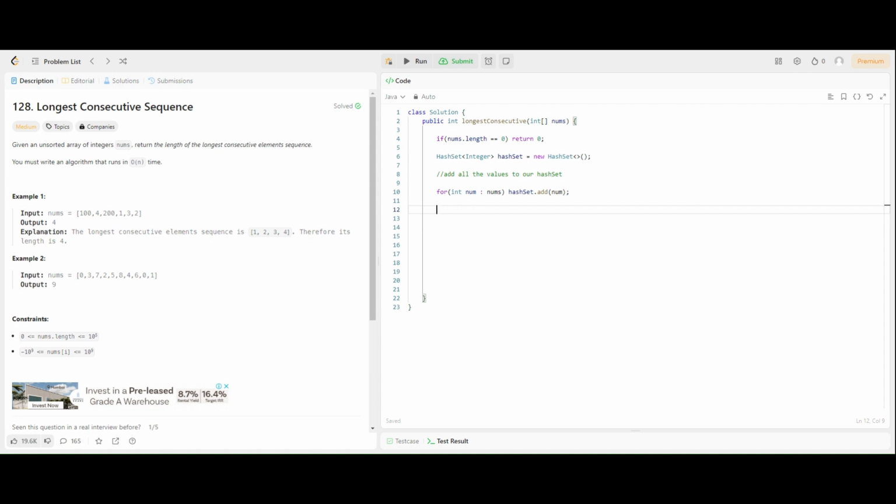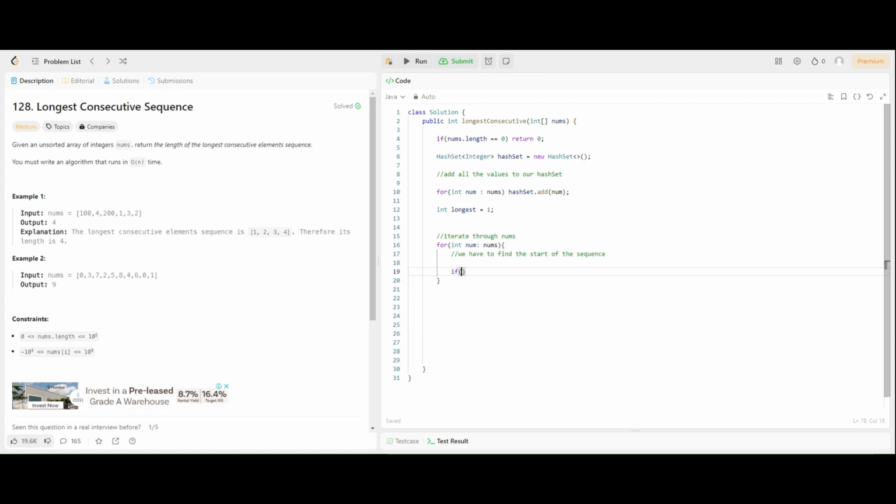Okay, that was just the word-by-word logic. So now that we know that nums is non-empty, we know that the minimum longest sequence will be 1. So we can just initialize that variable. Now to iterate through nums, we'll use an enhanced loop again. So for int num in nums, we have to find the start of the sequence, right? So how can we do that? We can again query our hash set.